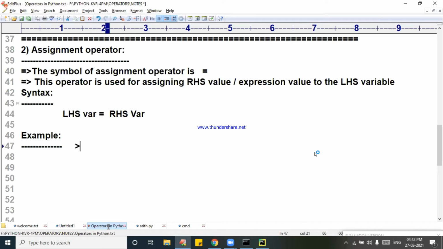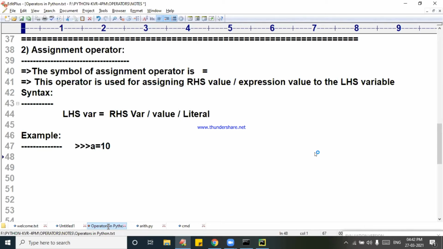I am saying that A is equal to 10. So 10 is a value. The left side is always a variable. The right side can be a variable, or I can also write a value. I can also call it a literal. A literal is nothing but a value.